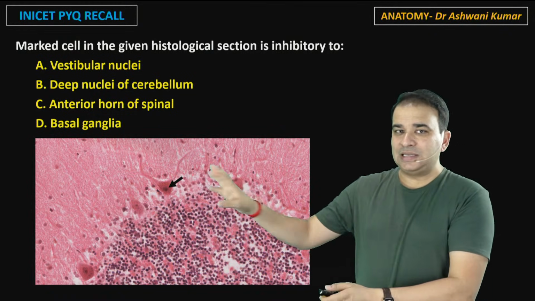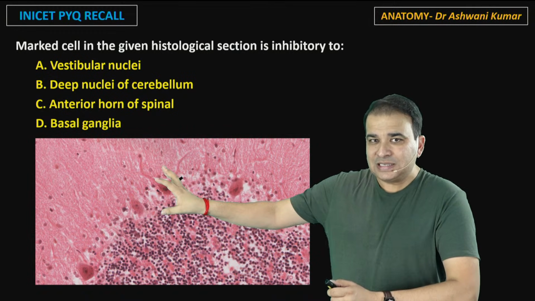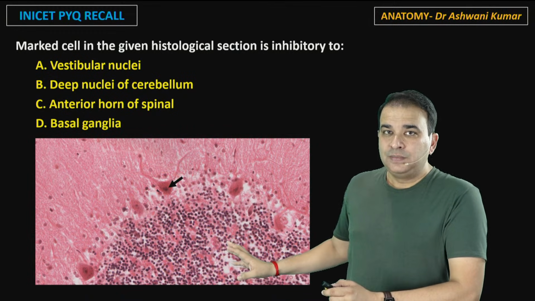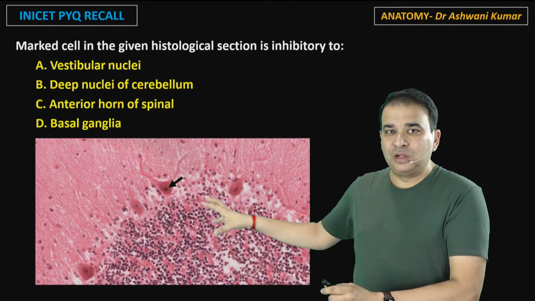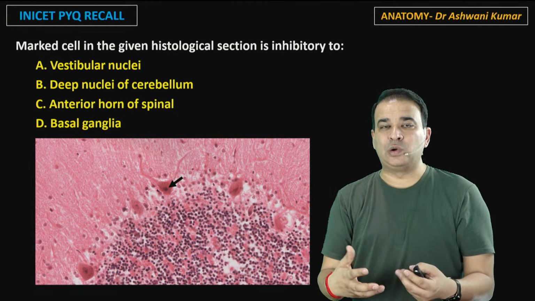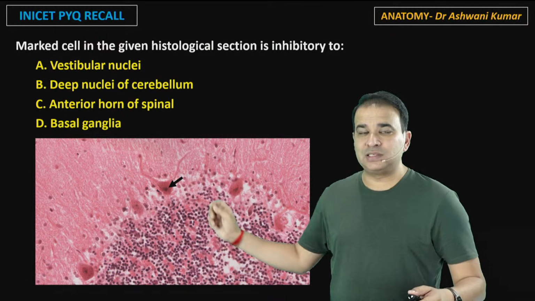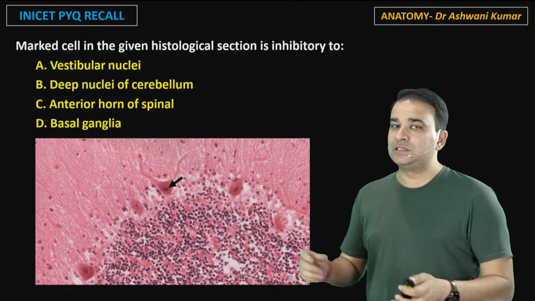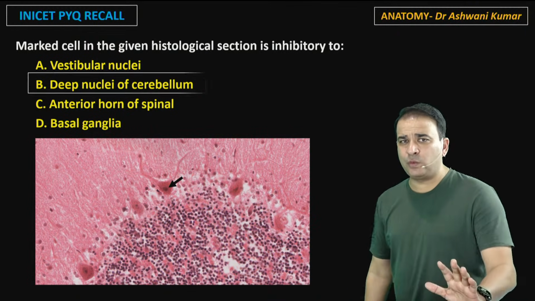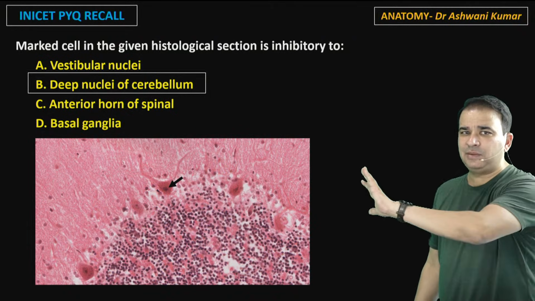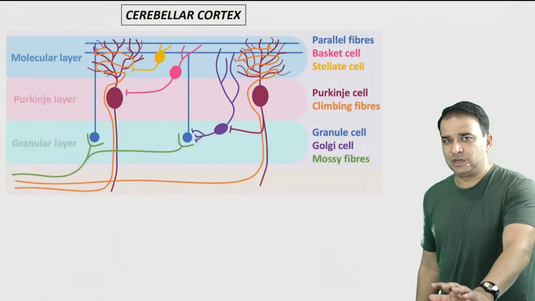Now guys, the Purkinje cells are basically the only cells which are efferent from the cortex. No other cell will go out of the cortex here. All these cells have an internal circuitry only, but the only cell whose axon comes out of the cortex is the Purkinje cell. Let's have a very quick discussion on this. The answer is deep cerebellar nuclei, but let's discuss it.